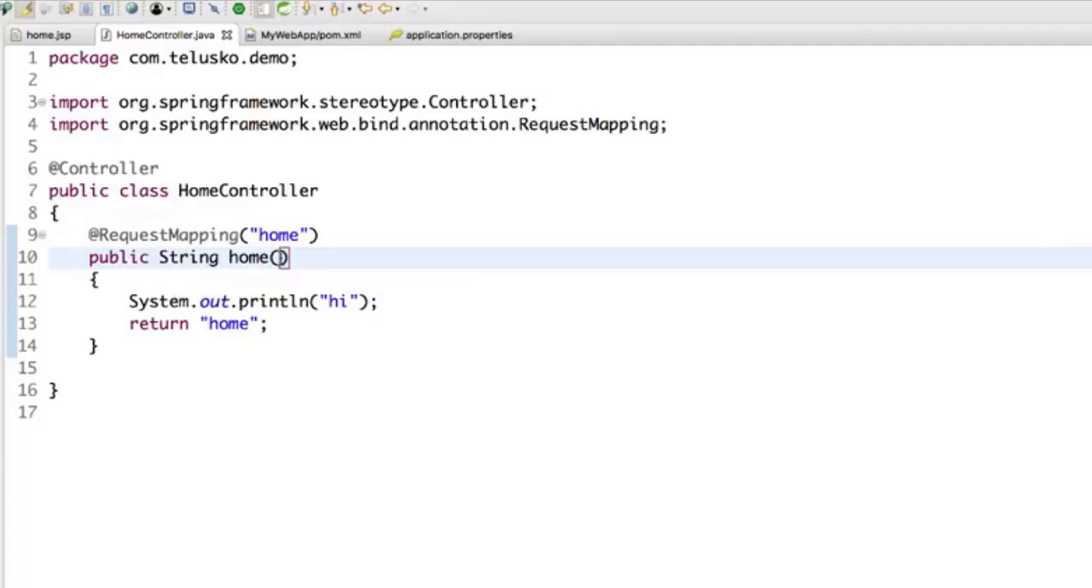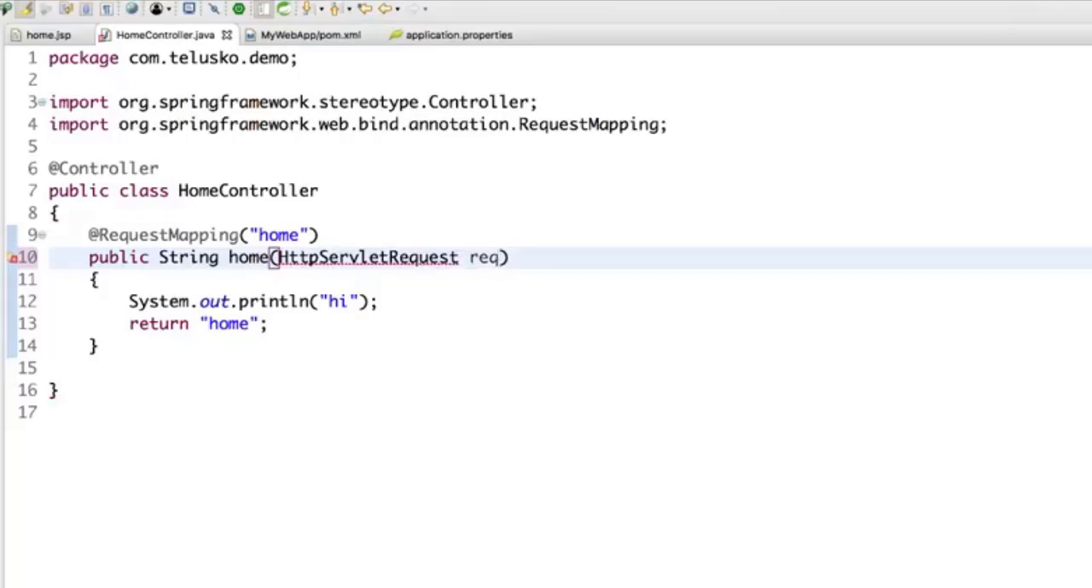Now Spring gives you the comfort of creating the object if you need. For example, in servlet, it was compulsory for us to refer both the objects, the request object and response object, even if you don't need it. But in Spring, you have a choice. If you want to use it, go ahead and use it. It's very simple. Just go here and type HttpServletRequest and we'll say req.